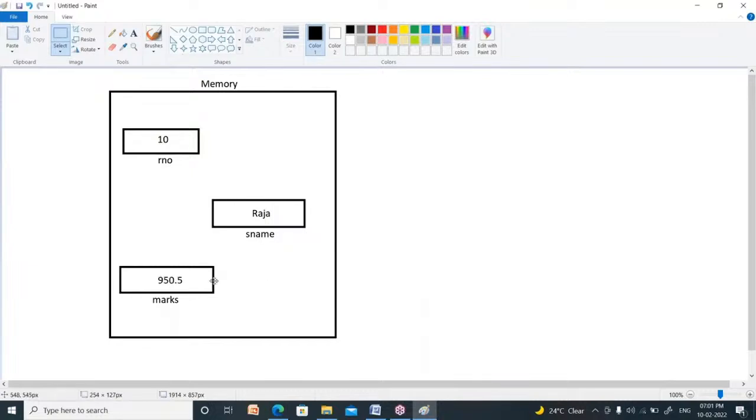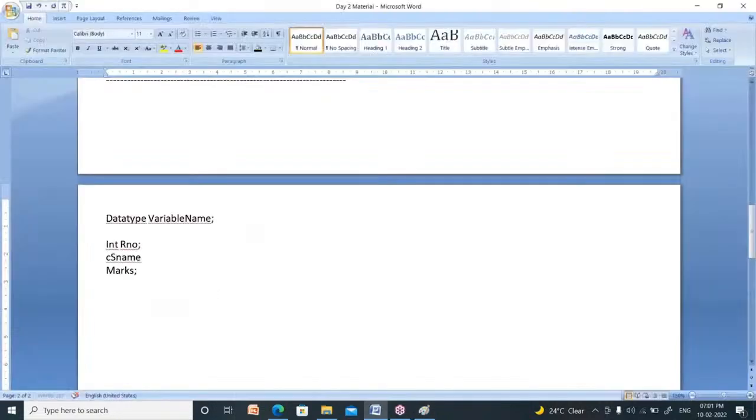What is the data type of 10? It is nothing but integer, so I represented roll number as integer here. Now, what is the data inside the student name? Raja. Raja means R is a character, A is a character, J is a character, again A is a character. So the data type of student name is character.